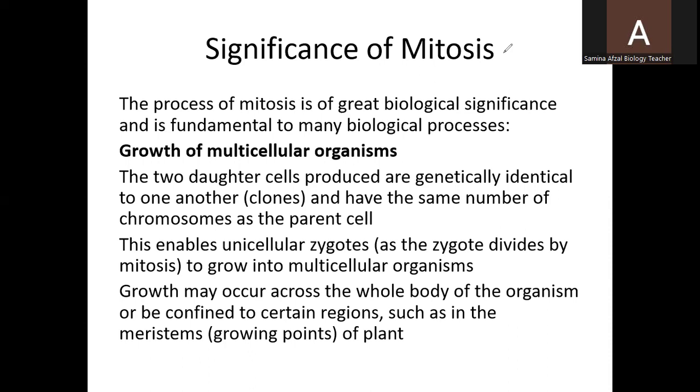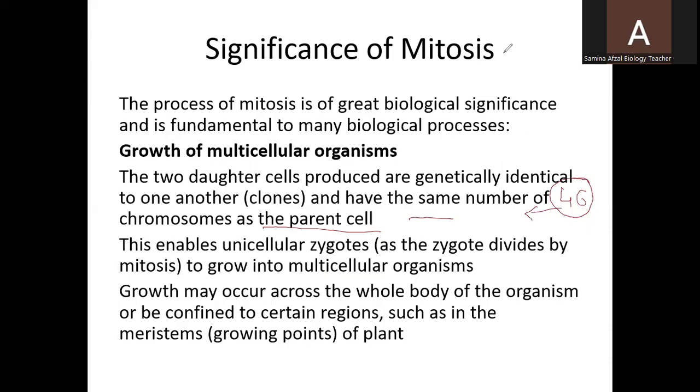The two daughter cells produced are genetically identical to one another and have the same number of chromosomes as the parent cell. I already told you that the chromosome number is maintained, and the chromosome number is 46 in human beings. It remains the same in every cell except the gametes. So 46 is the chromosome number.